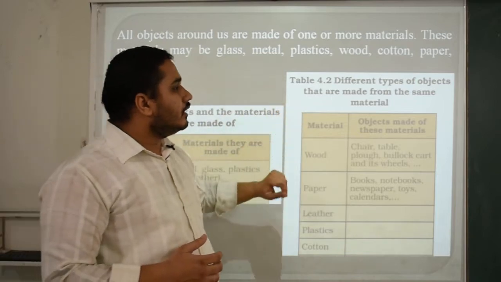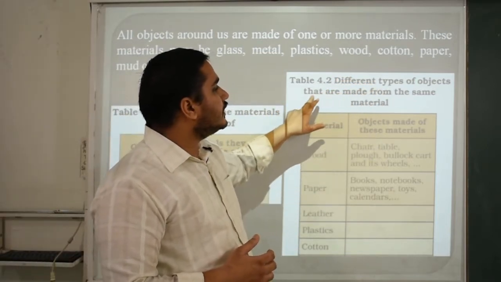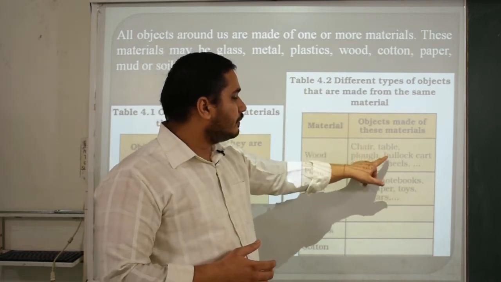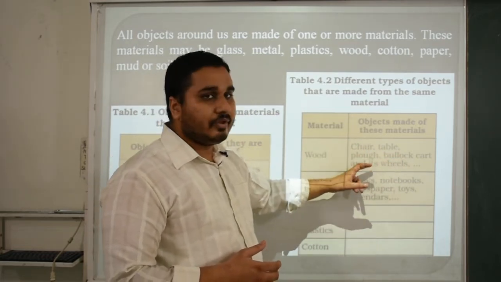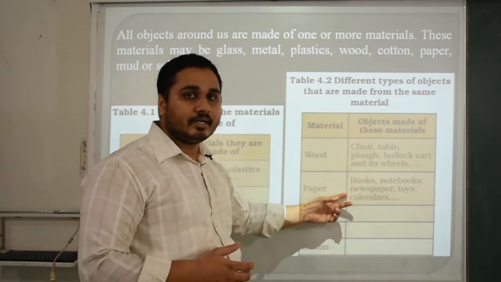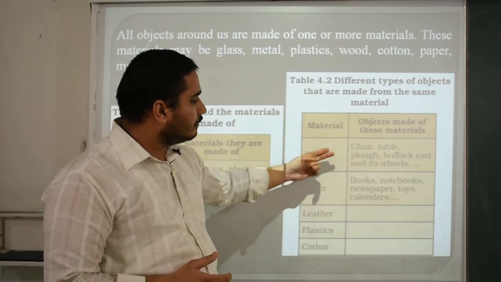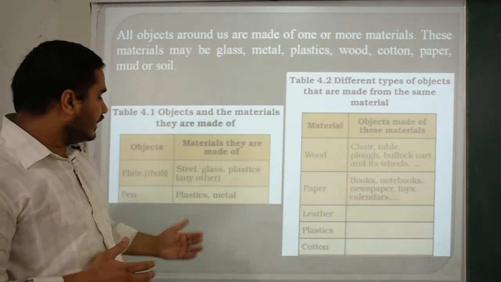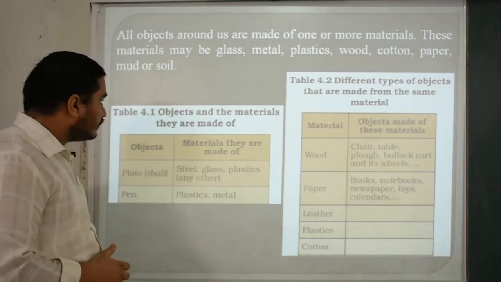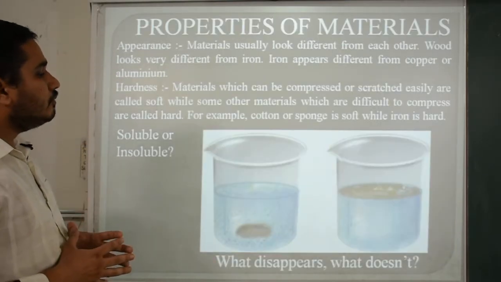Then in the second table we have different types of objects that are made of the same material. For example, wood: chair, table, plug, bullock cart and its wheel. Then paper: books, notebooks, newspaper, toys and calendars. This means a single material can be used to make many things, and here we are putting things into multiple categories. Moving to the next topic, the properties of materials.